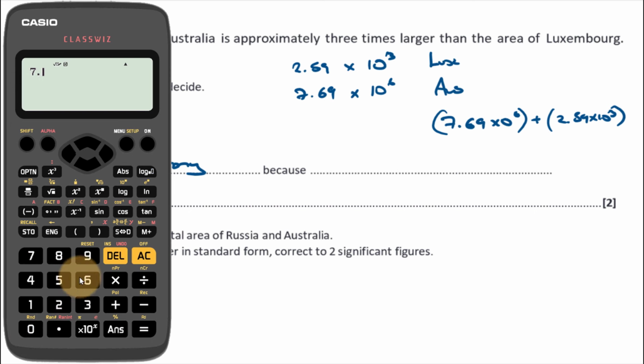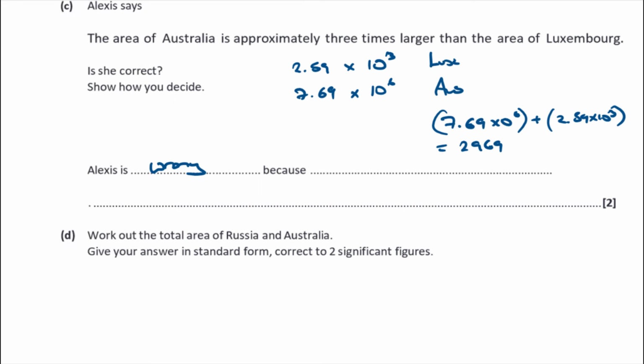So 7.69 times 10 to the 6, divide by the second mantissa, 2.59, and then I press the times 10 button again and put in the power, which is 3. That comes out to be 2969 and change. So Alexa is wrong because Australia is almost 3,000 times bigger than Luxembourg.